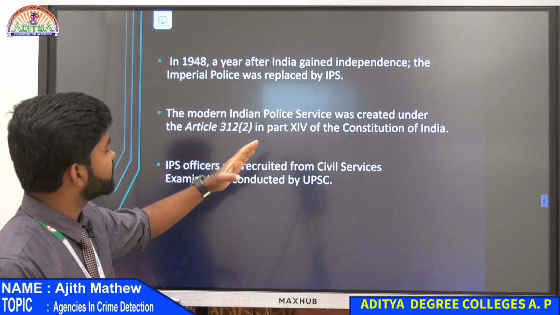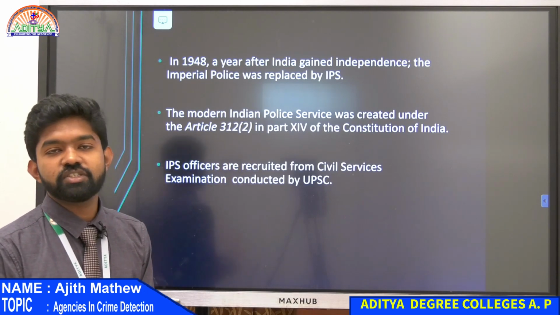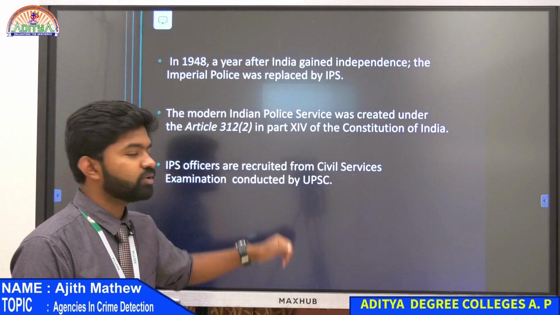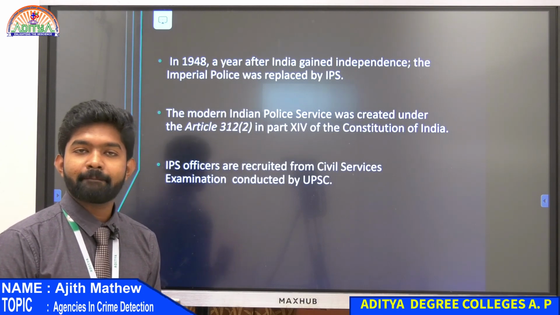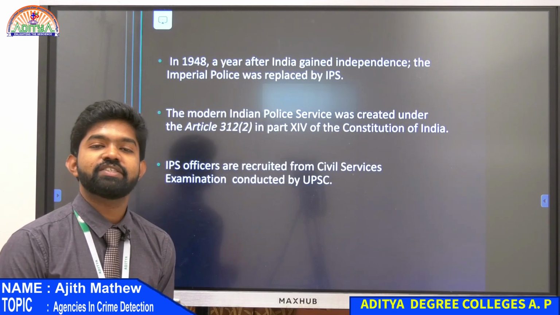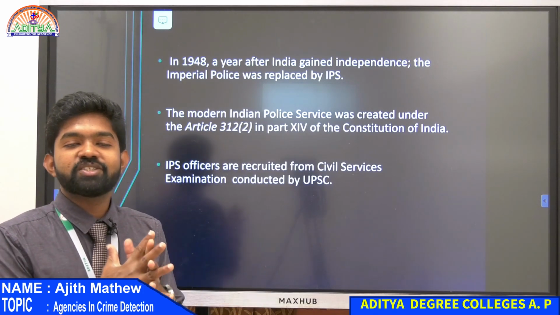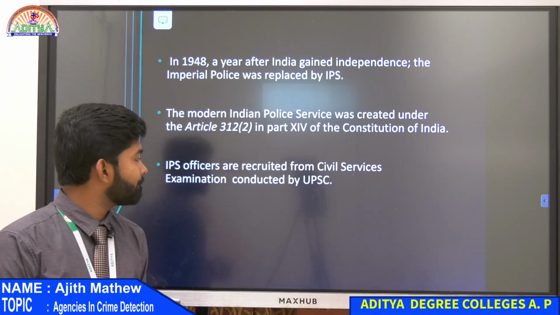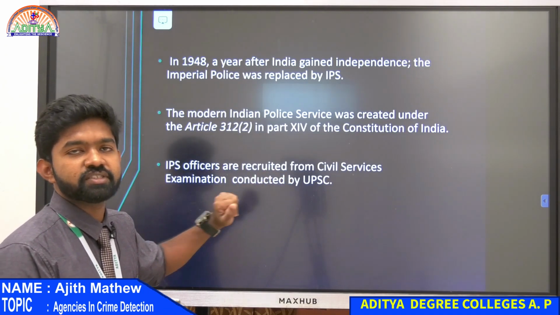So the modern Indian police was created under Article 312, subclause 2 of the Indian Constitution. IPS officers are recruited from the civil service examination conducted by UPSC. So how are these IPS officers recruited now? Just like in British times, they were recruited by examination, so now also. UPSC is known as the Union Public Service Examination for all the states and union territories. Just like combining the PSCs of all the states together, they have something called the Union Public Service Examination, or UPSC. So Indian police officers are recruited from UPSC only. After the UPSC exam, you have to choose civil services.